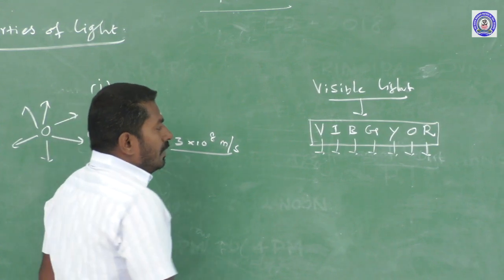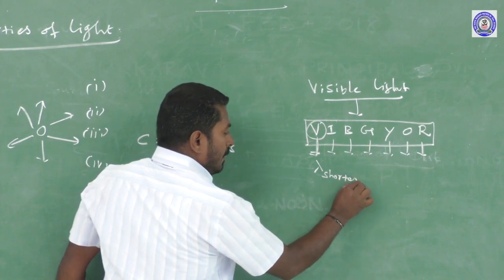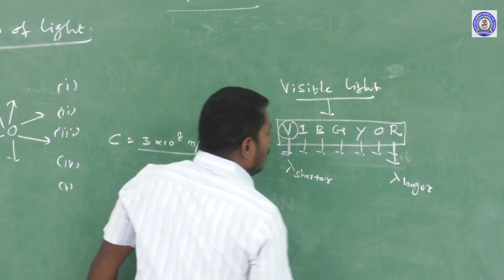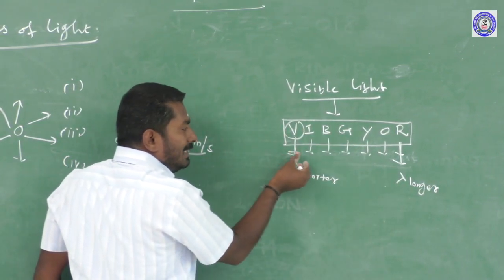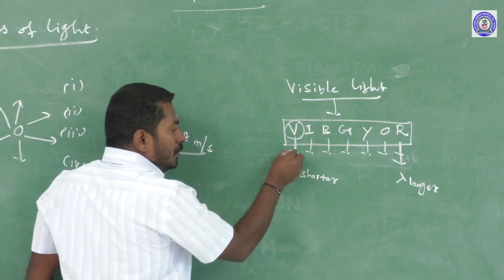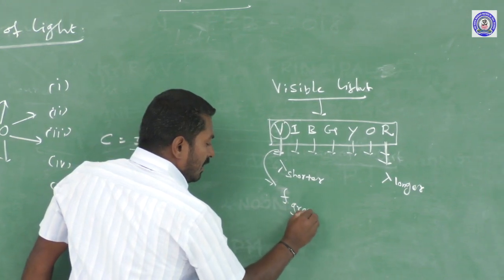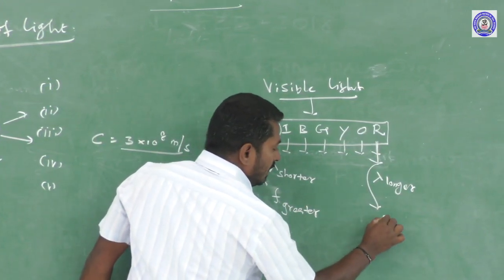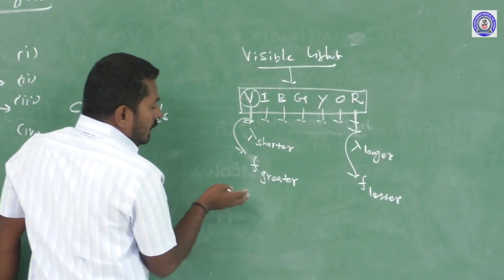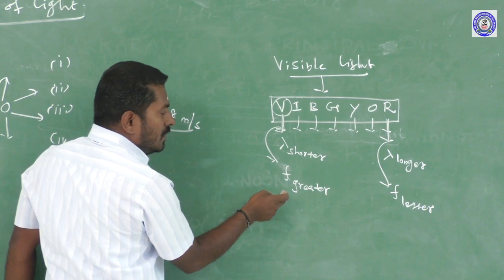In the visible light, violet color has a shorter wavelength. Red light has a longer wavelength. From violet to red, wavelength increases. So red light has a longer wavelength, violet light a shorter wavelength. Next, violet has a greater frequency. Red light has a lesser frequency. So from violet to red, frequency decreases.